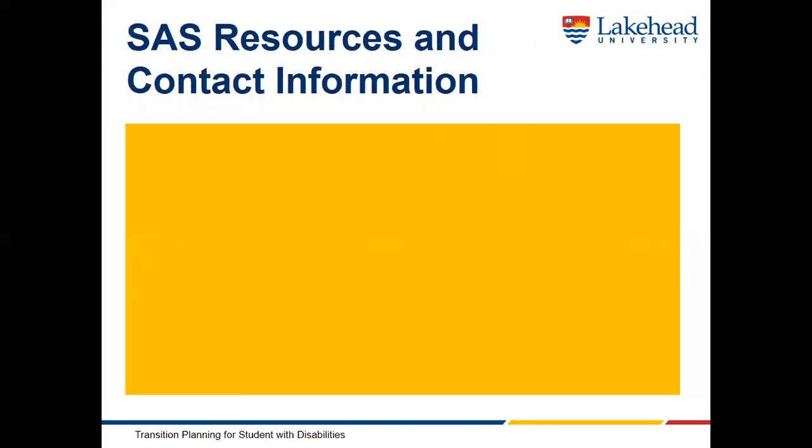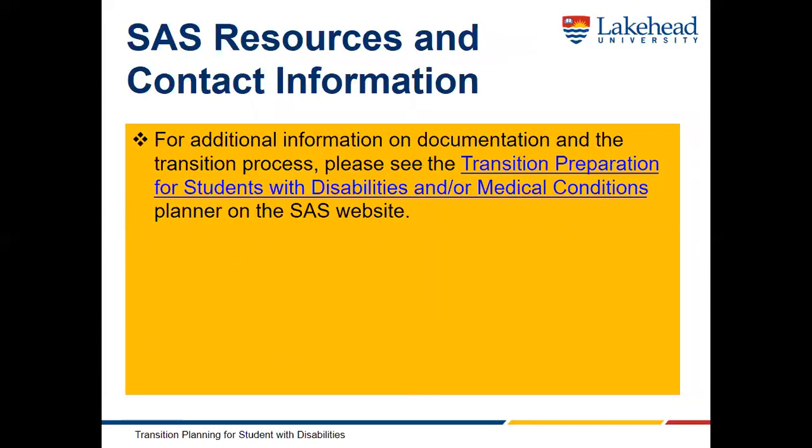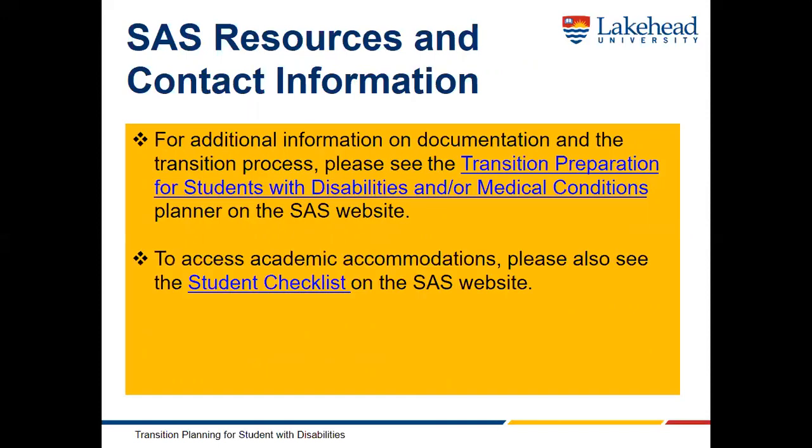Now that we have discussed other Lakehead University resources, I will highlight some additional high school transition resources put out by the SAS office. The first is the Transition Preparation Planner. The Transition Planner provides information on the accommodation process, as well as discusses what a psychoeducational assessment is and why it is important. Differences between high school and university are also explained. The second resource is a student checklist. This checklist details what documentation is required for different disabilities.